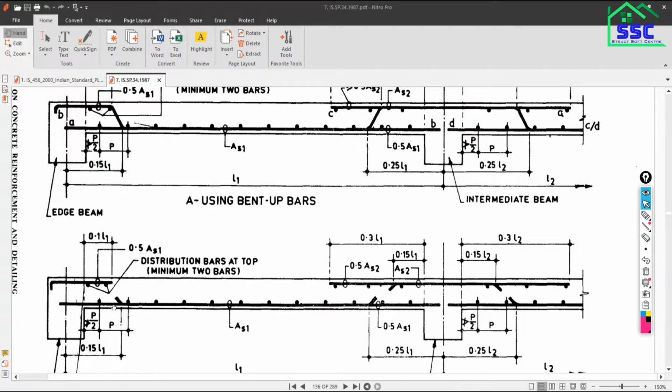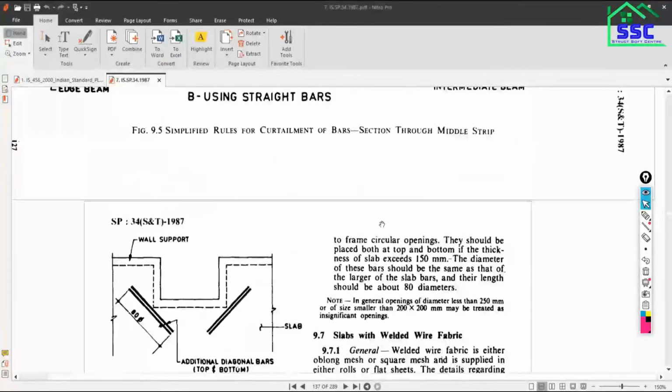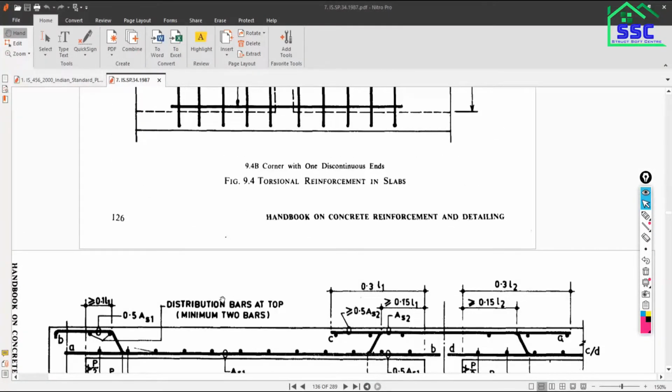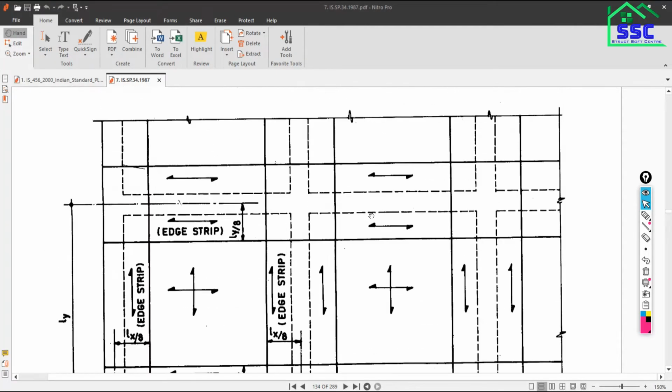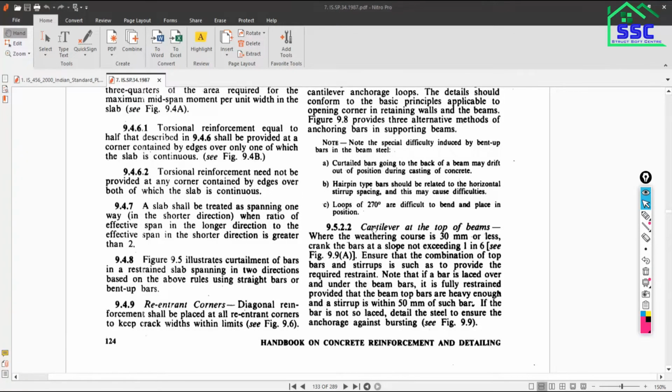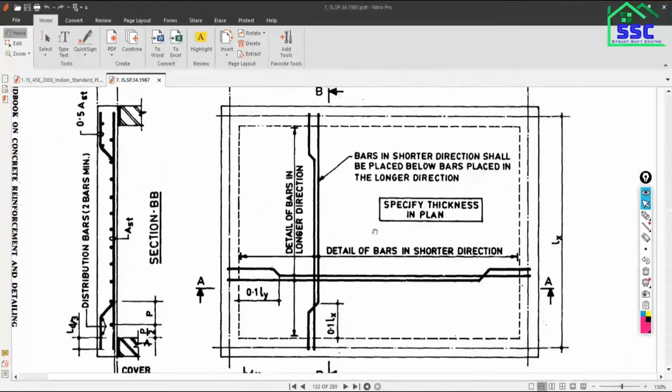And another option is the curtailment type of arrangement. Everything is the same, only the difference is that you can cut the bars, similar to your beam. So these two types of arrangement are there. With these arrangements you can provide the reinforcement in slabs. These are some important points we have covered from SP34, and many things are there. You can read it when you get the time. Just read it once, and you will get all the things from this clause, from this code.